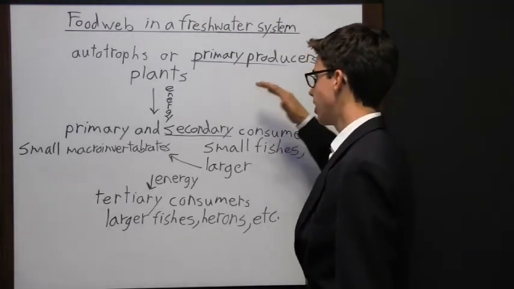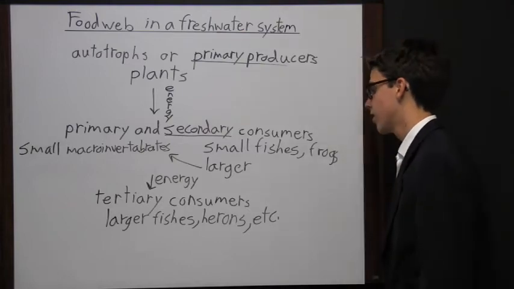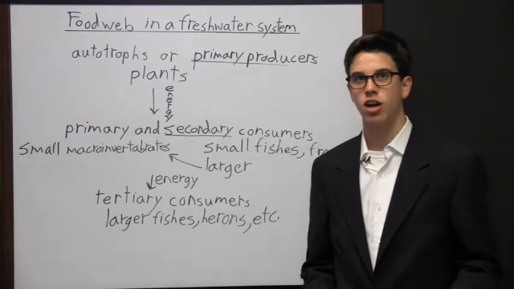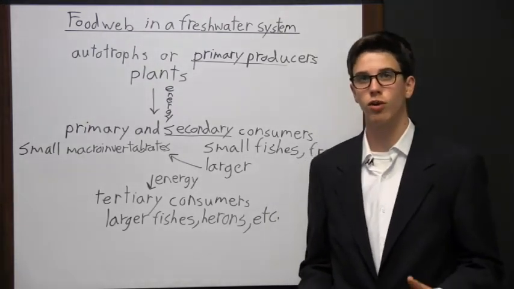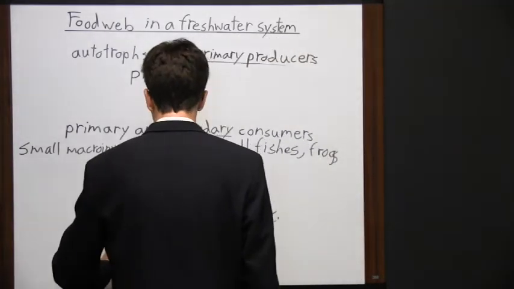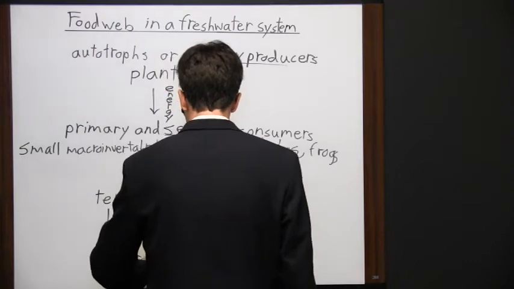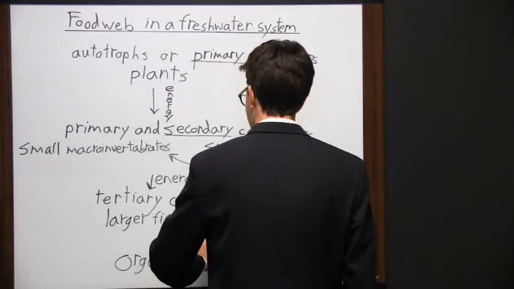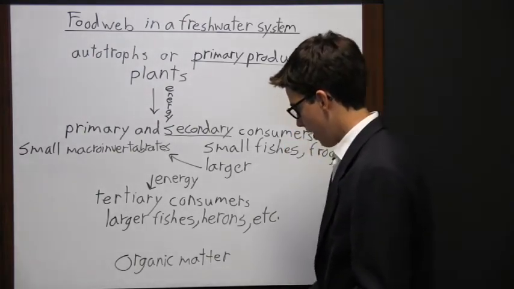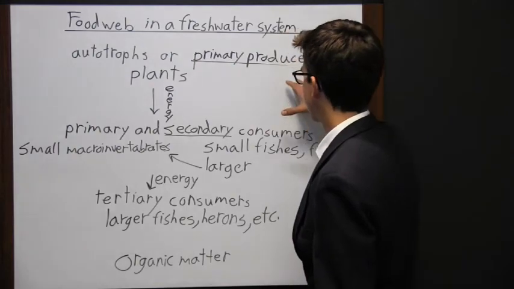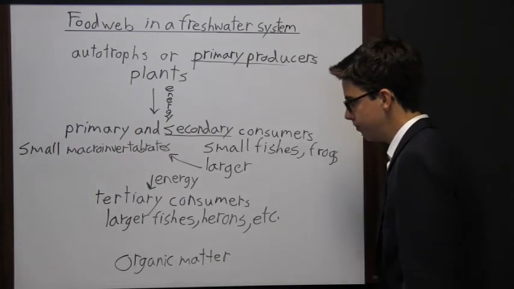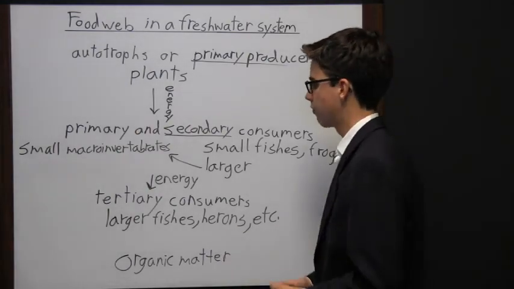Now, primary producers, primary and secondary consumers, and tertiary consumers all eventually die. And so what happens is these autotrophs and the consumers die, and they contribute to the organic matter found in a freshwater environment. So eventually they all become organic matter. That's where every one of these is headed, to become organic matter. And so then this organic matter has this energy that can be used by primary producers, kind of starting the cycle over again. So that's the food web in a freshwater system.